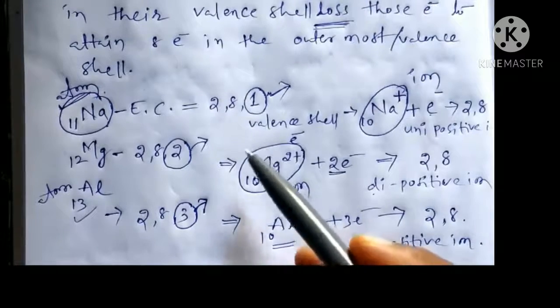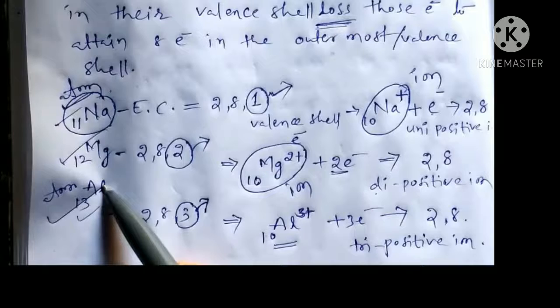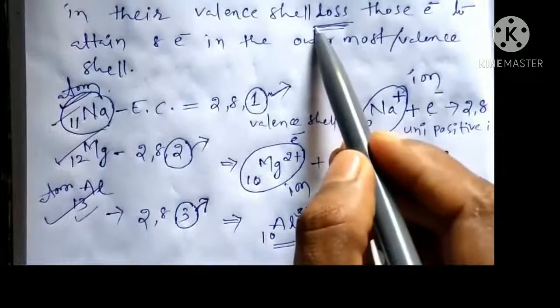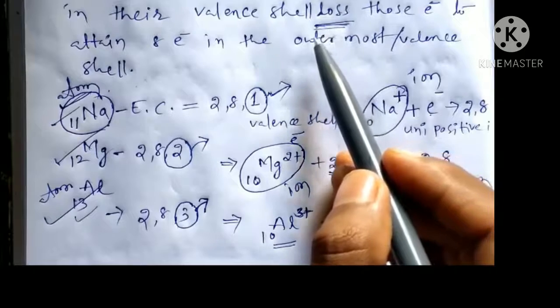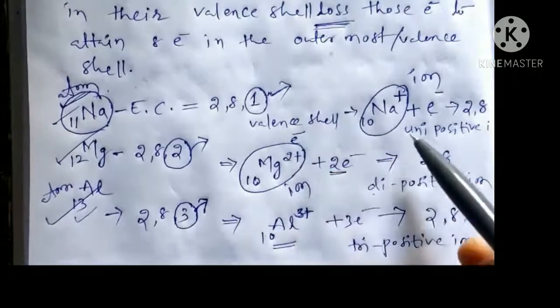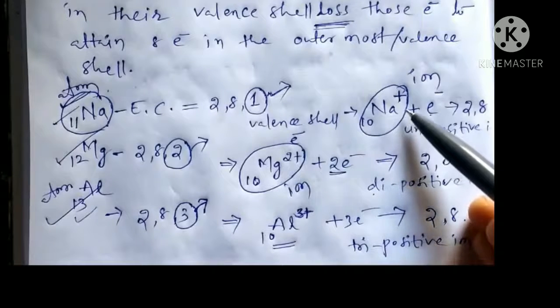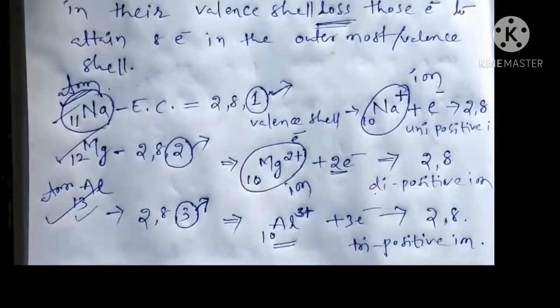So here sodium, magnesium and aluminium are all metals. Generally they should lose electrons to attain 8 electrons in their valence shell, to get stability, and in order to form ions.